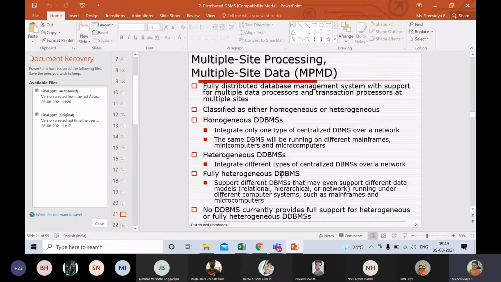But yeah, it is very nice and flowery to speak about all these different kinds of distributed databases. But then we should understand the fact that there are no distributed databases which cater to such a requirement, where there is fully heterogeneous distributed databases or heterogeneous distributed databases.